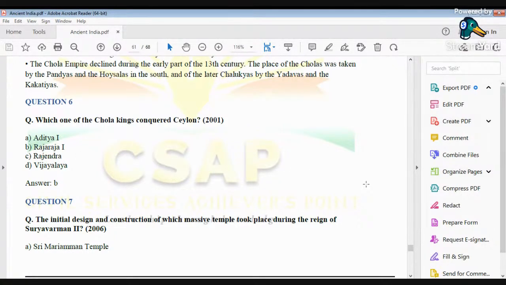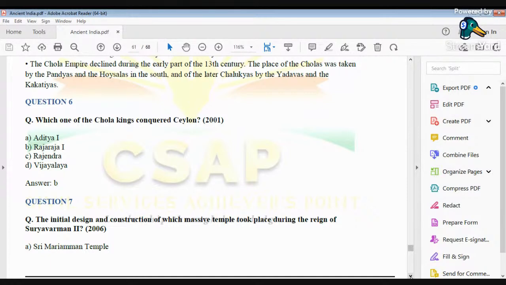Actually, many historians say he did not conquer the entire Sri Lanka, but a major part of modern-day Sri Lanka was under the control of the Cholas. And anyway, if you look at the Indian map, Sri Lanka is not very far from Tamil Nadu. Since they were ruling from Thanjavur, which used to be the capital and is in Tamil Nadu, it makes sense also.